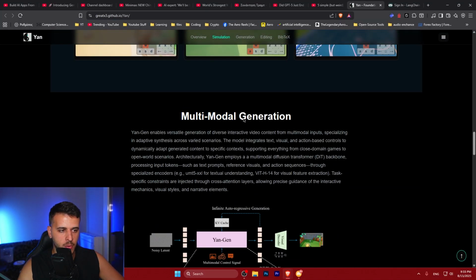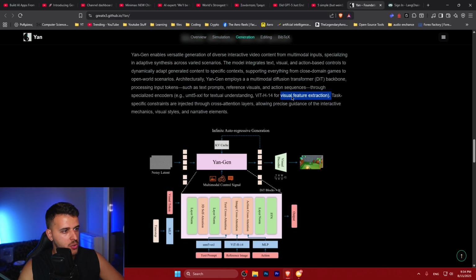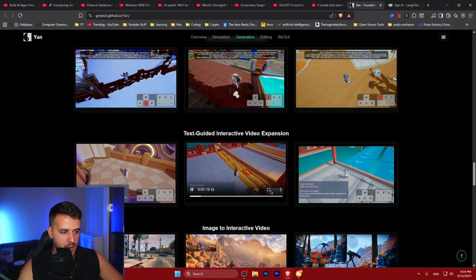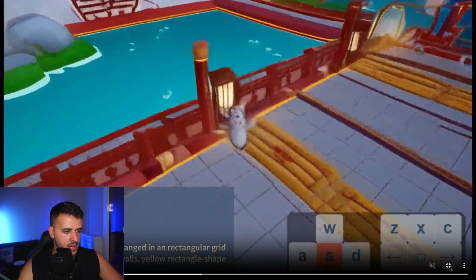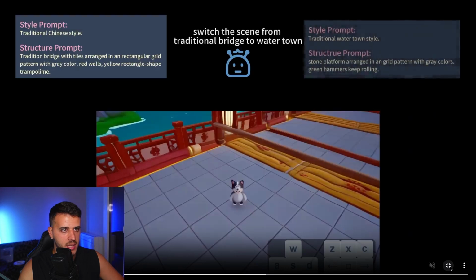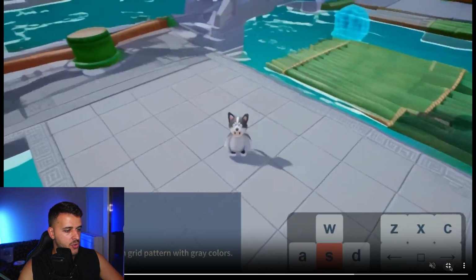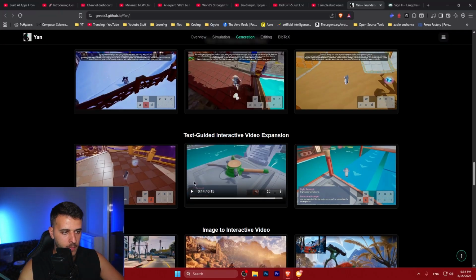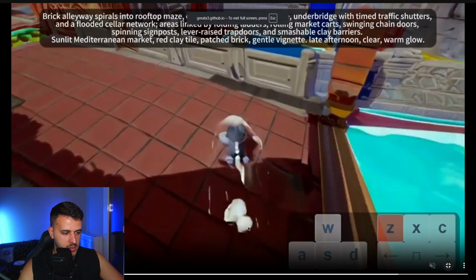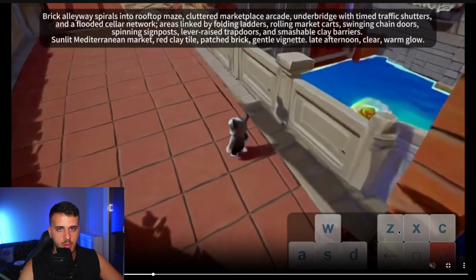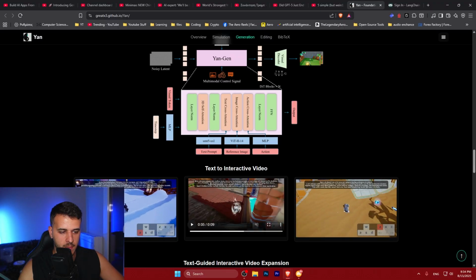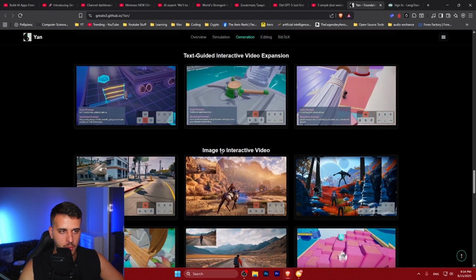Also, it's able to do multimodal generation, so it takes multimodal input. It can do visual, which is pretty interesting, I gotta say. This is a text guided video generation example. So this is using text, how you can guide it to do these things. And this is a structured prompt, okay. I really have no idea what the comparison is. Maybe they can also take input as text instead of only controls. I'm not really sure. So they could give a text on how the world will look.